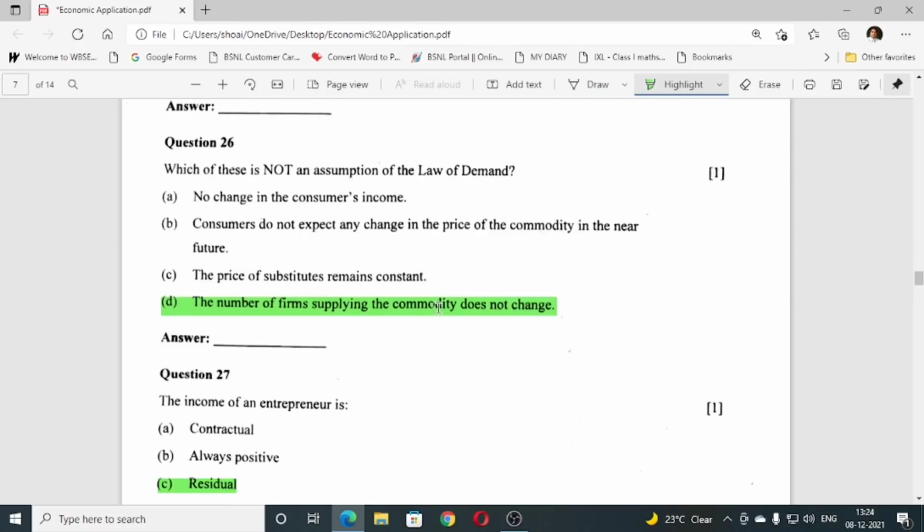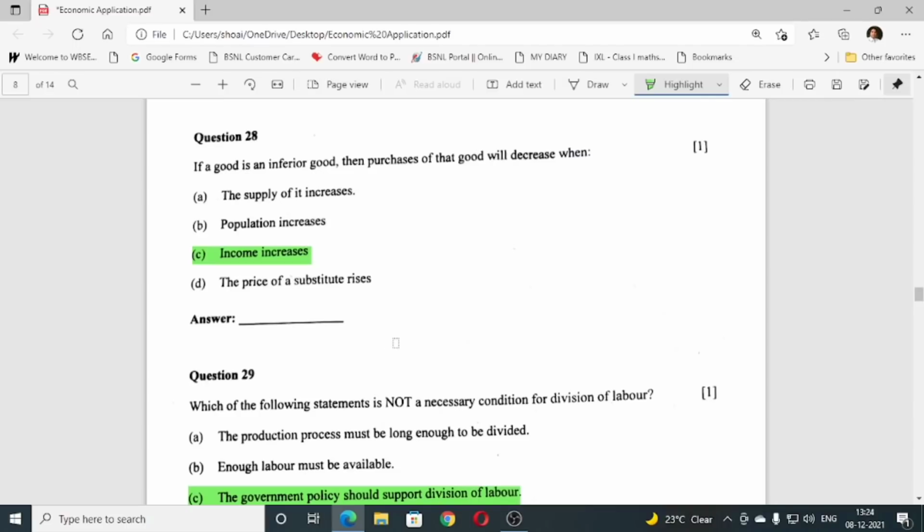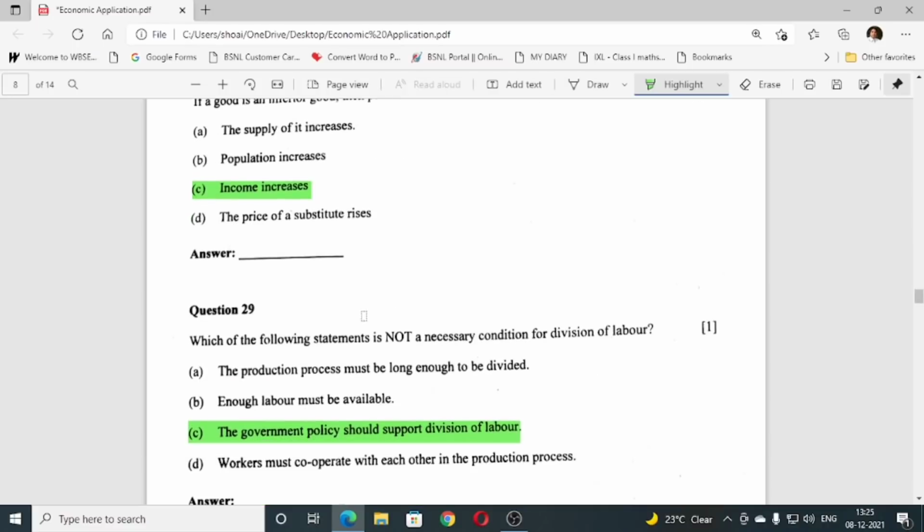26. Which of these is not an assumption of law of demand? The answer is D. Number of firms supplying the commodity does not change. 27. The income of an entrepreneur is residual. Then number 28, the answer is C. If a good is an inferior good, then purchase of that good will decrease when income increases. 29. Which of the following statement is not a necessary condition for division of labor? The answer is C. The government policy should support division of labor.